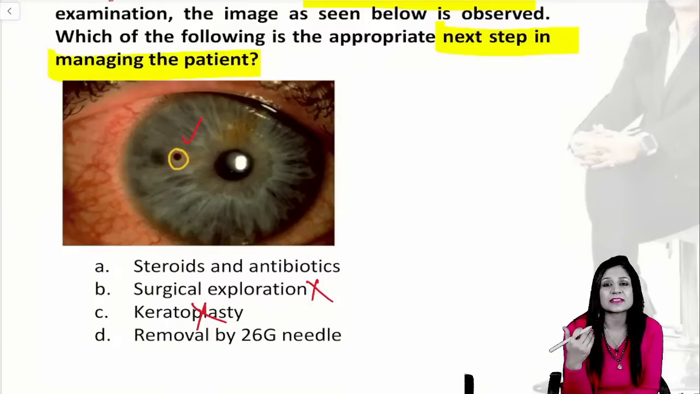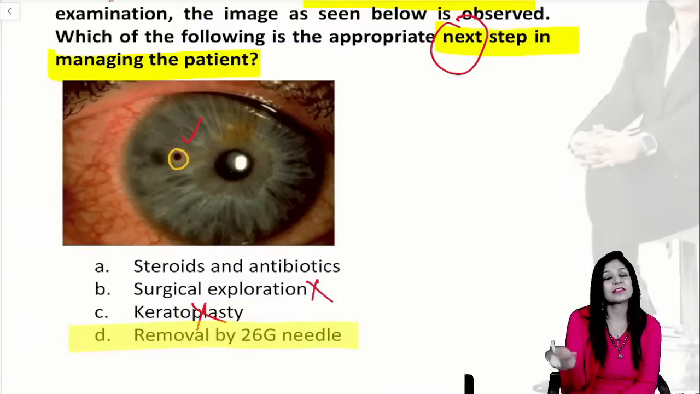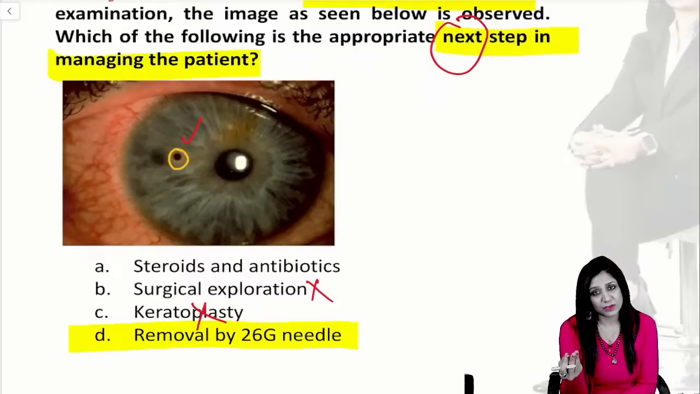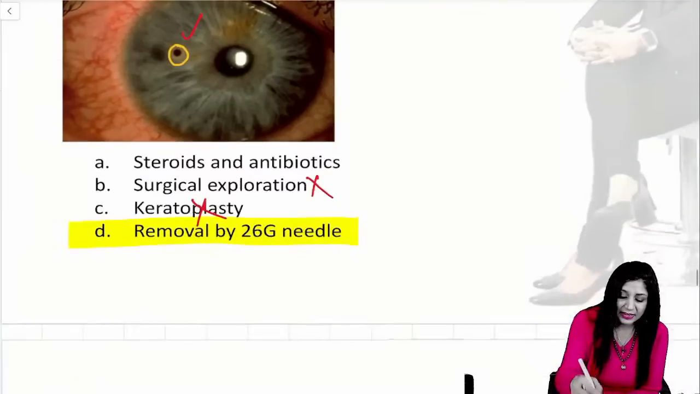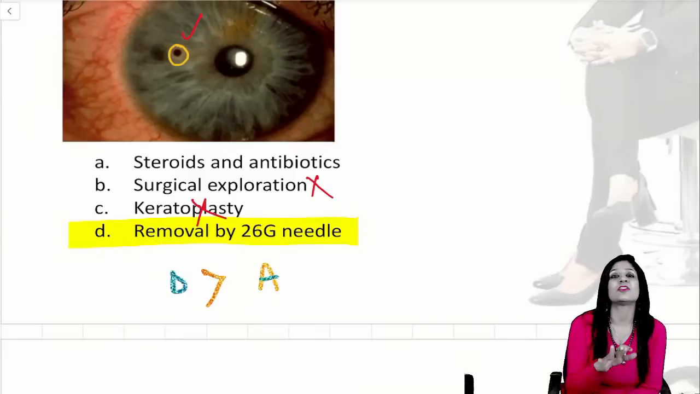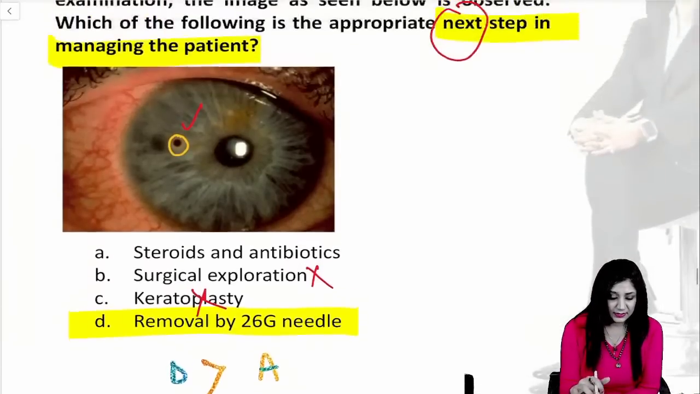Now, antibiotics and steroids, they are asking you the next step. The next step is first you have to remove this foreign body, then you have to give the steroids under the antibiotic cover, because I have removed it, so a lot of congestion will be there. I will have to prevent the secondary infection. So this will be actually D, which is followed by A option. First, I will remove it by a needle, and then I will give the antibiotic cover. Okay. Yes. So that was the 18th question.